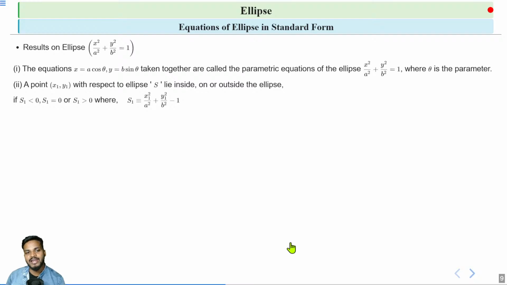So if S1 is less than 0, the point lies inside the ellipse. If S1 is equal to 0, the point lies on the ellipse, and if S1 is greater than 0, the point lies outside the ellipse. Okay, clear?